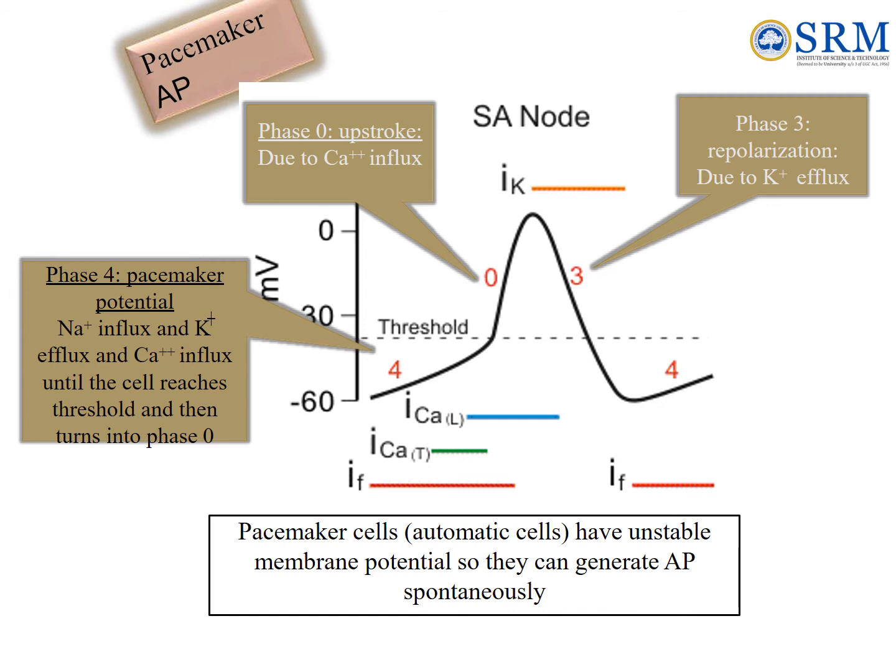Instead, when a pacemaker cell reaches the hyperpolarized voltage of phase 4, sodium ions slowly leak through special slow sodium channels. Sodium raises the pacemaker cell's internal charge toward the threshold voltage. Phase 0, at threshold voltage, calcium channels open and calcium ions flood into the cytosol. Calcium ions quickly raise the internal charge, depolarizing the pacer cell. This action potential creates an electrical wave of depolarization that spreads from one pacer cell to another through gap junctions that interface with connecting pacemaker cells and cardiomyocytes.